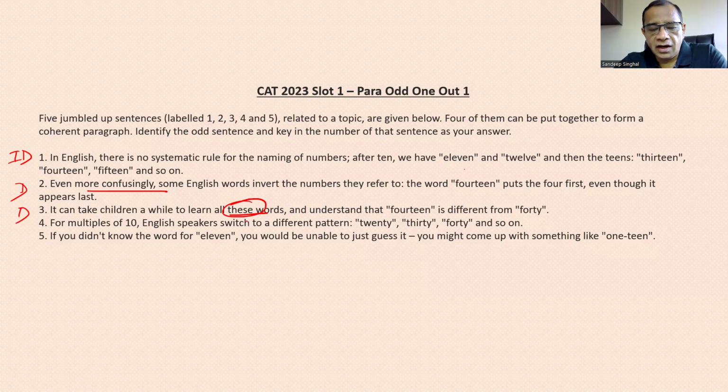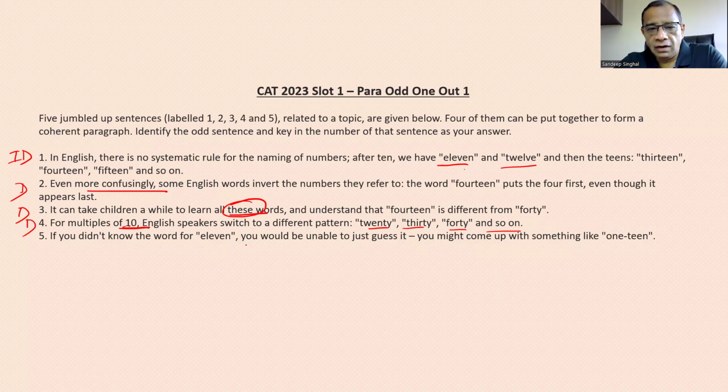For multiples of 10, English speakers switch to a different pattern. 20, 30, 40, and so on. So अब ये multiples of 10 की बात कर रहा है. And here we talked about numbers after 10. Okay, so 11, 12. So obviously multiples of 10, the first multiple of 10 will be 20, right? If you ignore 10. So 20, 30. तो ये statement इसके तो बाद ही आएगा. So therefore this also is a dependent statement.